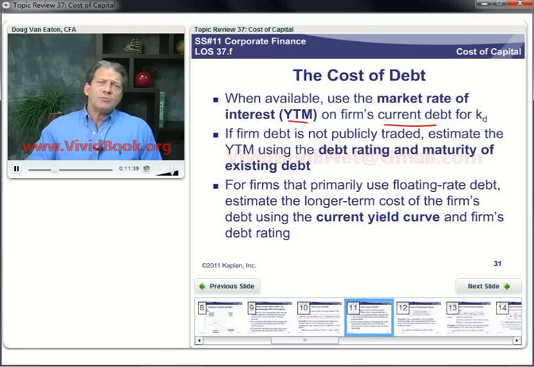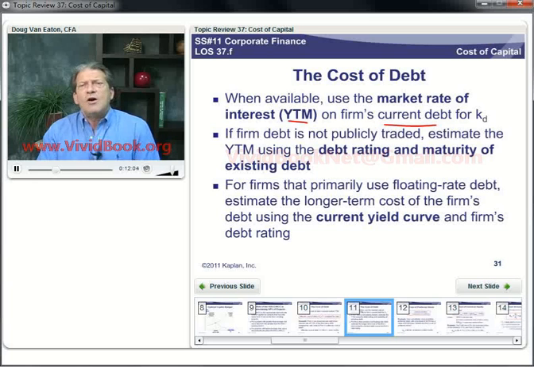Now, some firms primarily use floating rate debt, reset once every year. Well, that's typically lower than longer maturity debt. When the yield curve is upward sloping, it's certainly lower. Well, the suggestion here is that you use the current yield curve and the firm's debt rating.